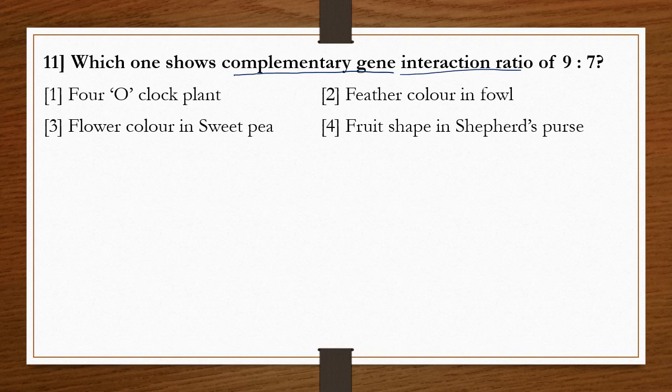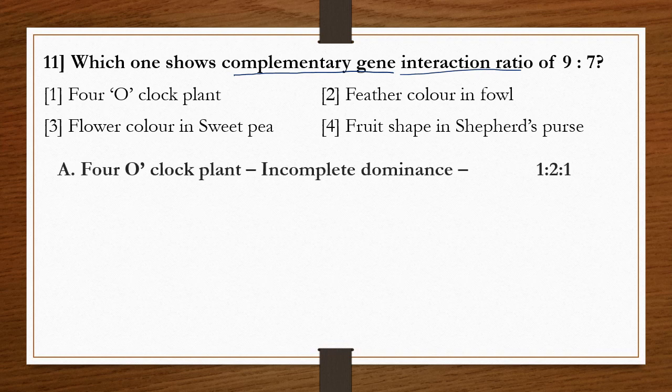In these given examples, which one shows complementary gene interaction? So let's know about their ratios. Four o'clock plant is an example of incomplete dominance. Snapdragon and four o'clock plant both show incomplete dominance.